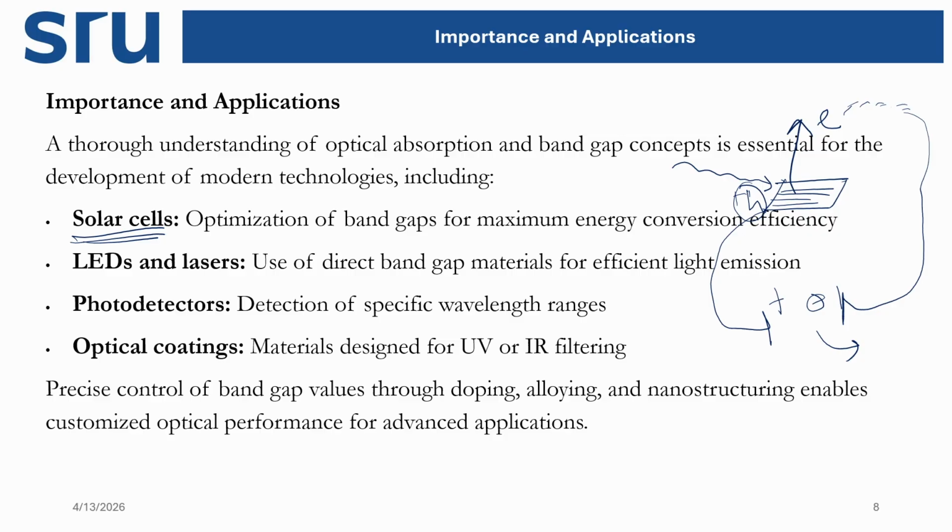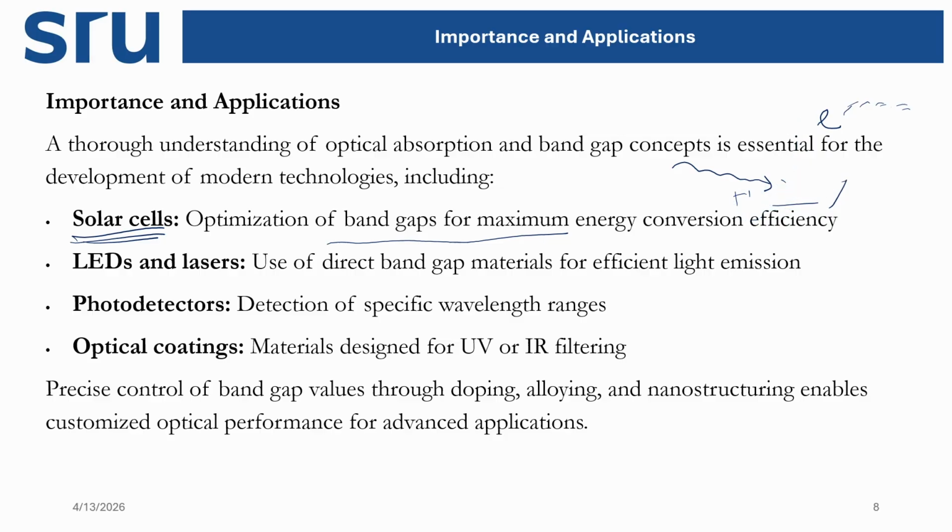For these electronic transitions to happen, we need to know the band gap of the materials, and then we can calculate or understand whether the natural light or solar light we are using is sufficient for that electronic transition or not. If it is sufficient, then only it takes place in the solar cell, otherwise we can't use that material for